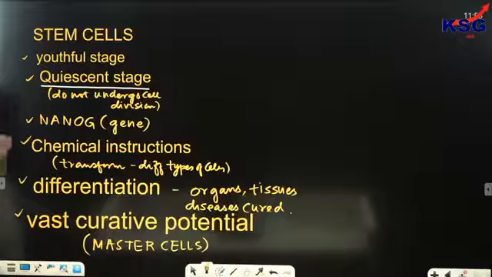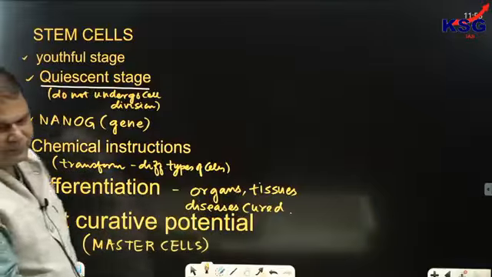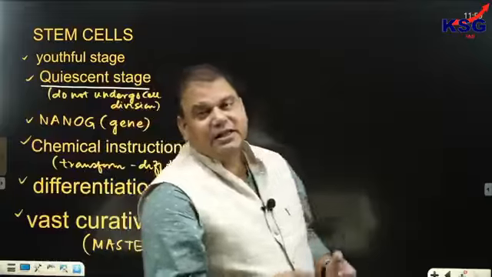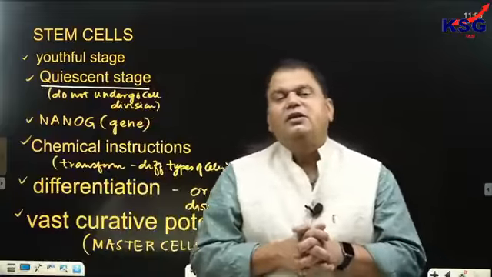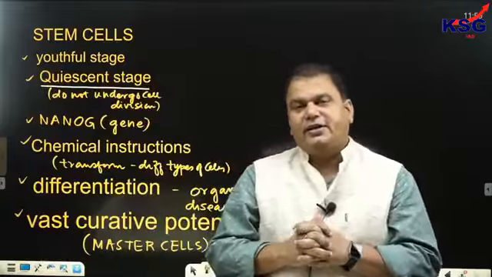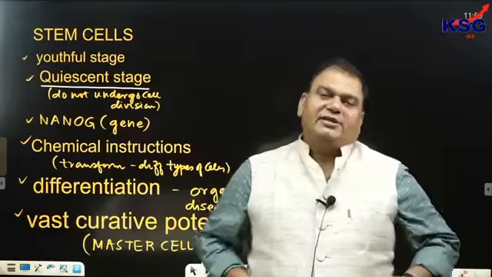So take a screenshot of all these points, in abridged form. They are also called master cells. And do remember that the first stem cell transplant center in India was established at Chennai.